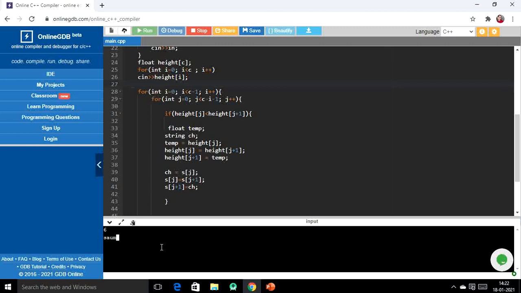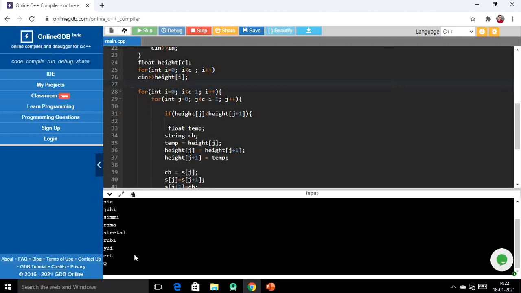So let it be Som, Meera, Sia, Juhi, Simi, Rama, Sheetal, right, Ruby, and then I don't want to take any further, just press Q, or like let's take 3 or 4 more. Now I'm pressing capital Q. Okay, right, so now capital Q is pressed, so it won't take the names anymore.